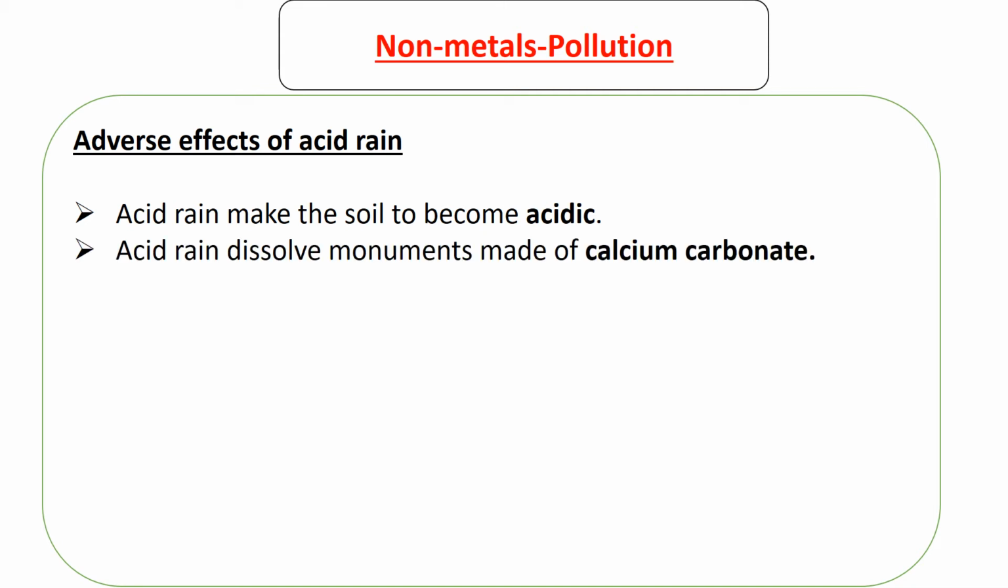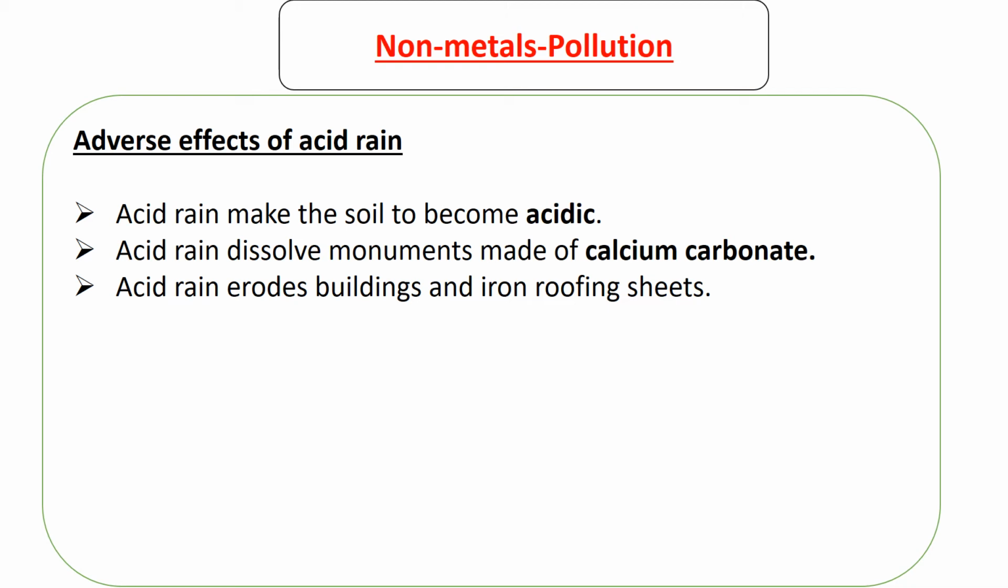Acid rain dissolves monuments made of calcium carbonate. So most monuments are made of, of course, cement, which has calcium carbonate. This calcium carbonate reacts with the sulfuric acid. As a result, the monuments or the buildings made of cement will start eroding, such that they will be eaten up slowly as the rain keeps on falling.